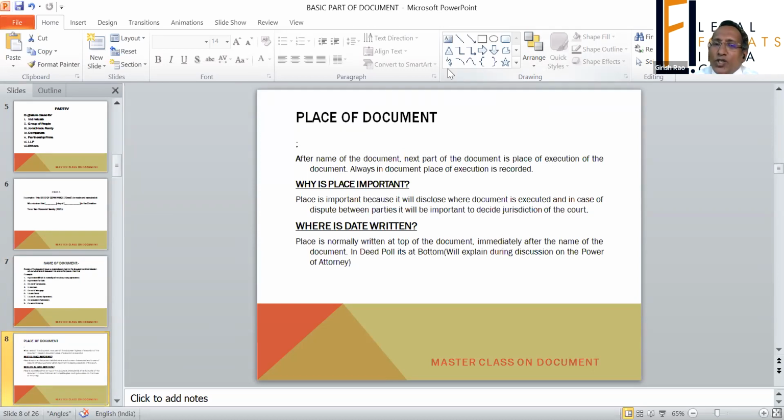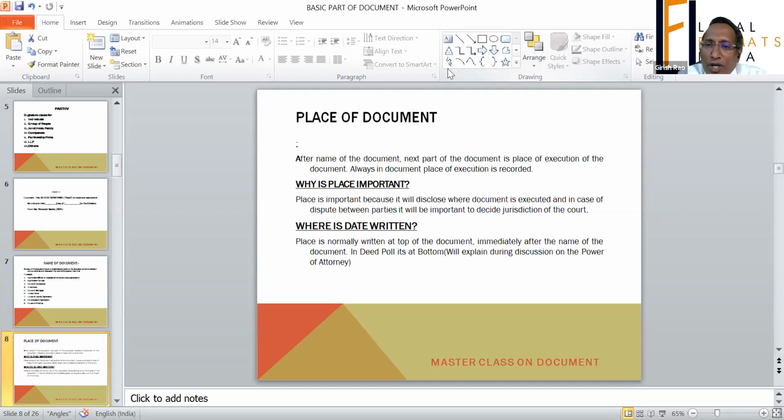The place where it is executed is an important aspect of the document because it indicates where the document is executed.